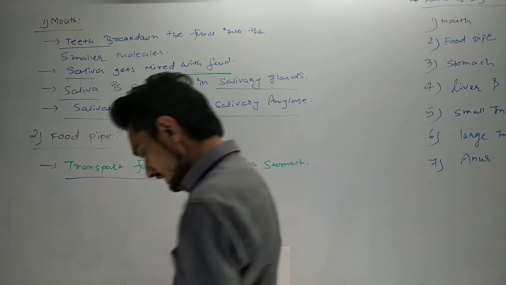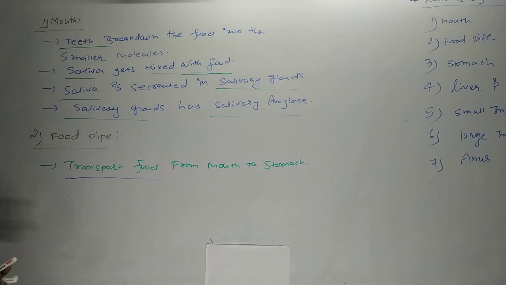Okay, and the third part, which is very, very important, is digestion in the stomach. What happens during digestion in the stomach?